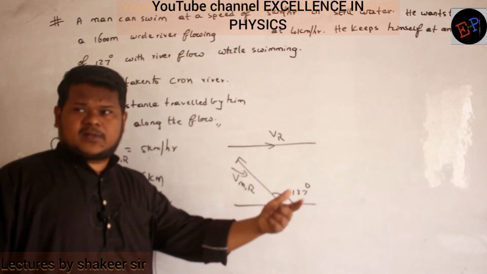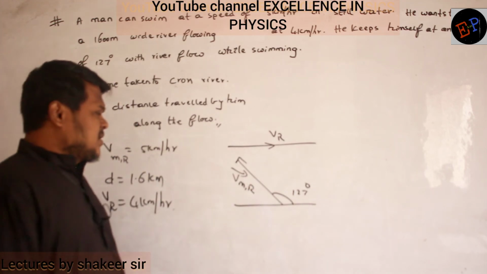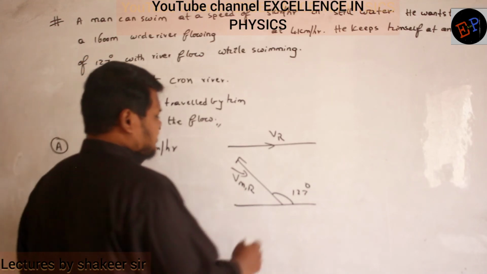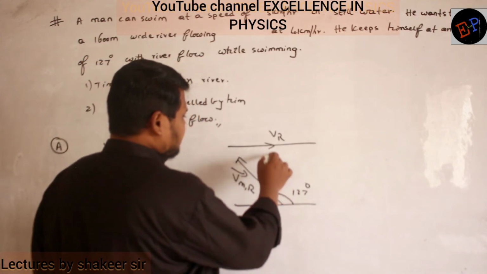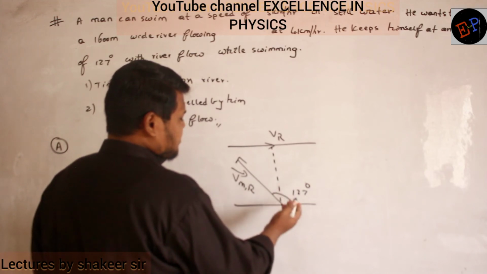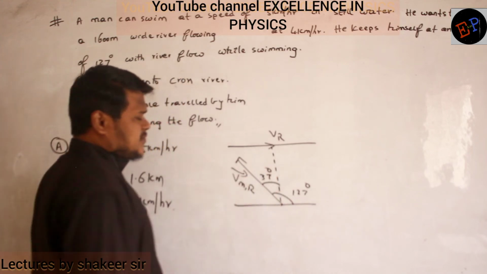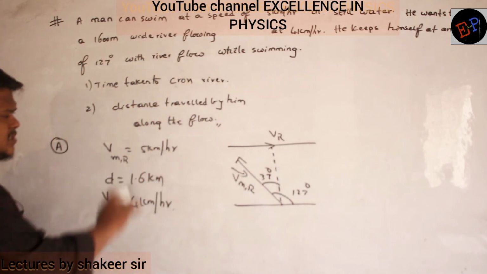But finally where he will reach, that is a different condition. Are you able to understand? Okay. So how much angle is it making with respect to vertical? This angle is 90 degrees, no? So 90 plus 37 degrees. So this angle will be, I can say, 37 degrees. Okay. So this is the given information.